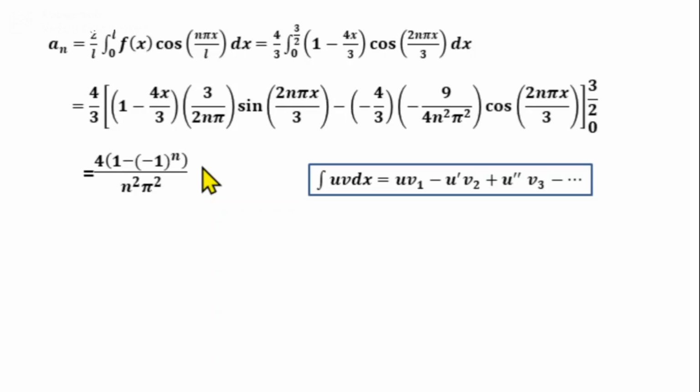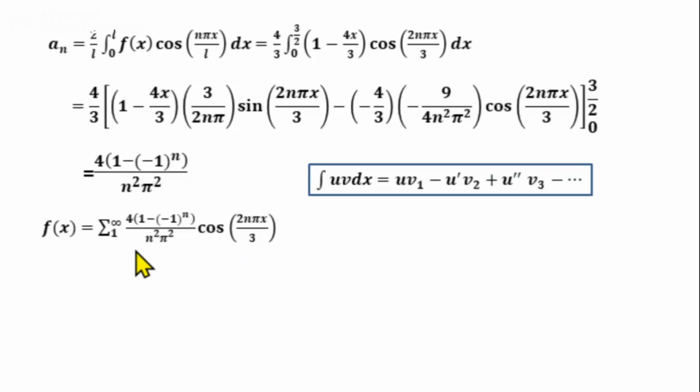We get f of x equal to summation n from 1 to infinity 4 into 1 minus 1 raised to n divided by n square pi square cos 2n pi x by 3. Then to get the series given in the second part of the question, we take x equal to 0 on both sides of this Fourier series. So we get f of 0 equal to summation n from 1 to infinity 4 into 1 minus 1 raised to n by n square pi square into cos 0. Cos 0 is 1.